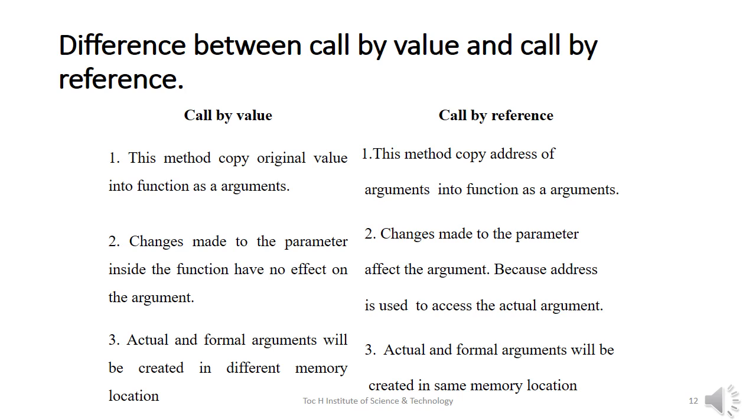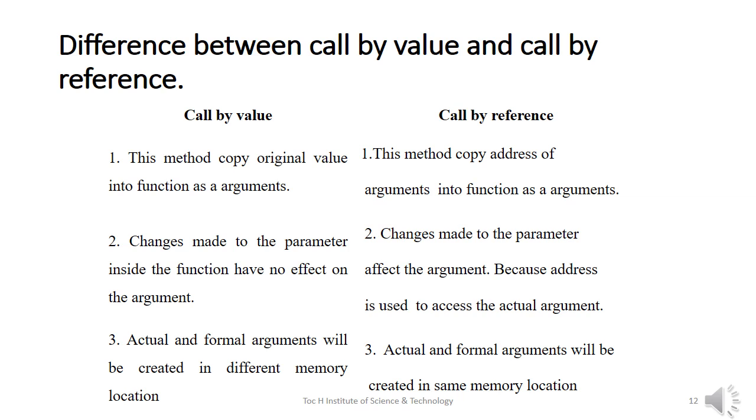We can summarize the main difference between call by value and call by reference like this. In call by value, the original value is copied to the function as argument. But in the case of call by reference, the address of the variable is passed into the function as argument.